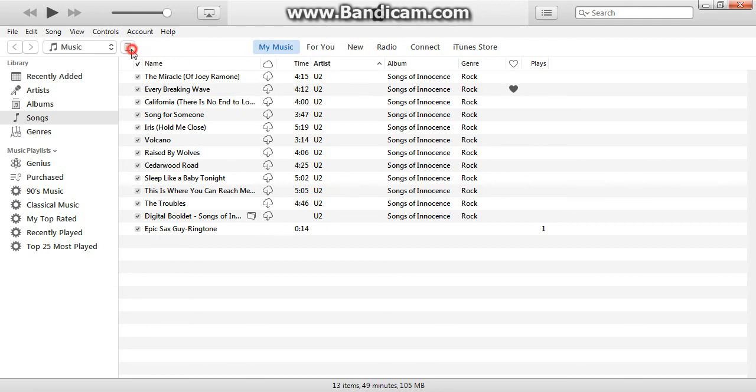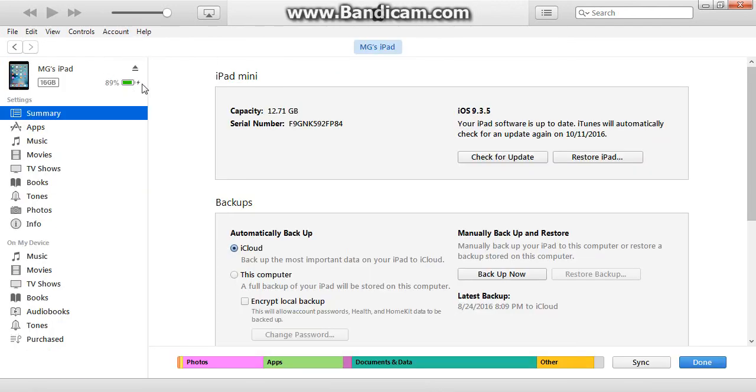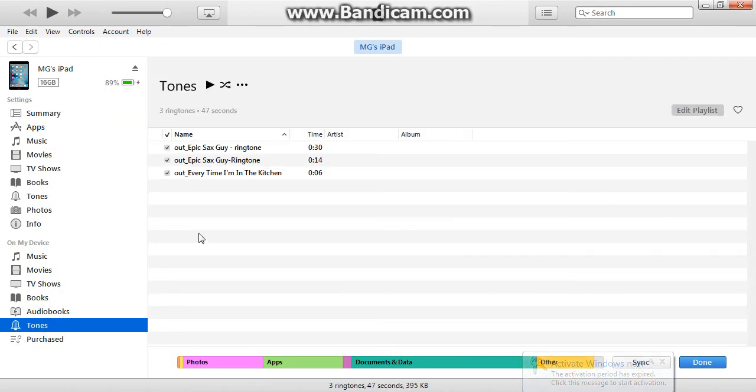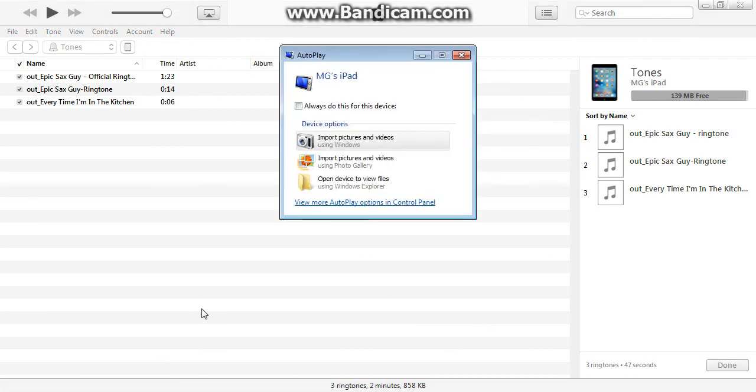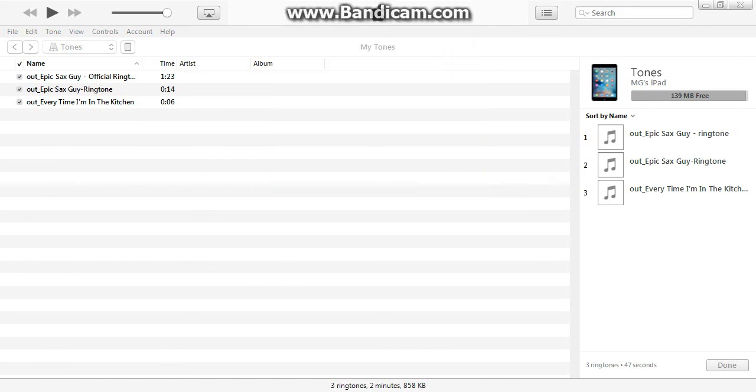So what I'm going to do is I'm going to click on this icon right up here. You want to go to, instead of settings, you want to go to on my device and click on tones. As you can see, I already have some loaded right here. And you want to, as I did, you want to click edit playlist, and you want to find the ringtone that you just downloaded.